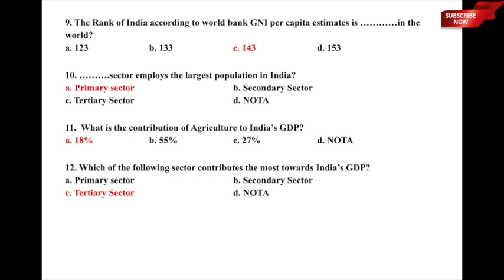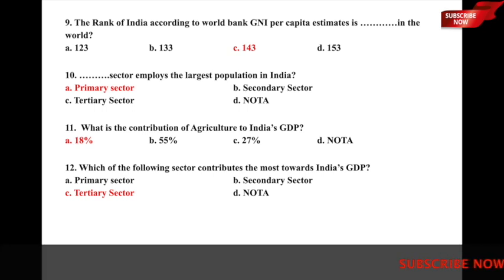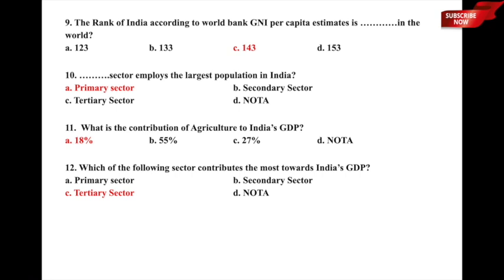Dash sector employs the largest population in India. Which sector employs the largest population in India? And the underlying options are A, primary sector or agricultural sector, B, secondary sector or manufacturing sector or industrial sector, whatever you can call it, C is tertiary sector or service sector, and D, none of the above. So it is primary sector or agricultural sector which employs the largest population in India. So option A, primary sector, is the correct answer to this particular question. It employs around 60% of the Indian population. Let us now move to the next one.